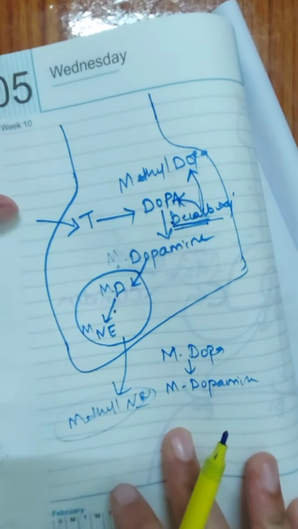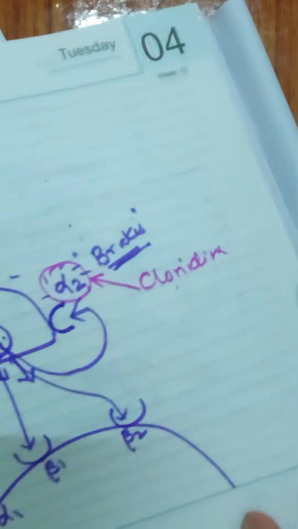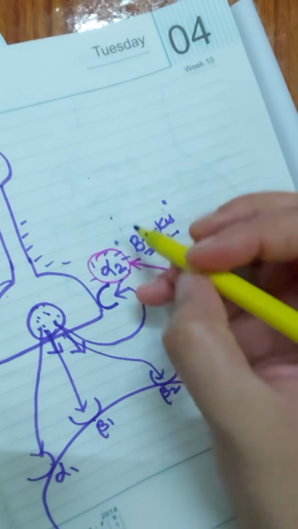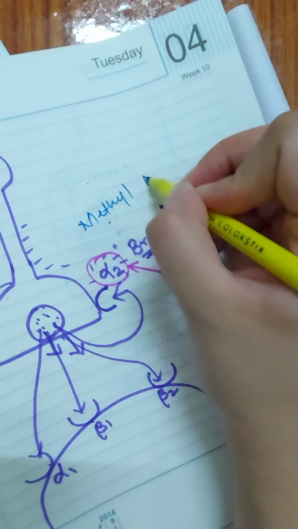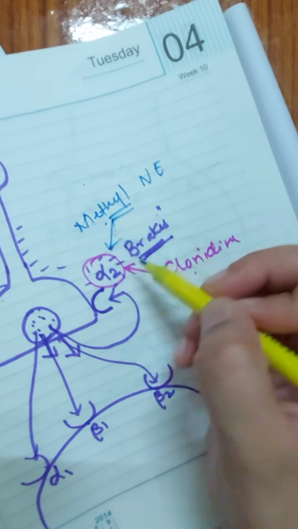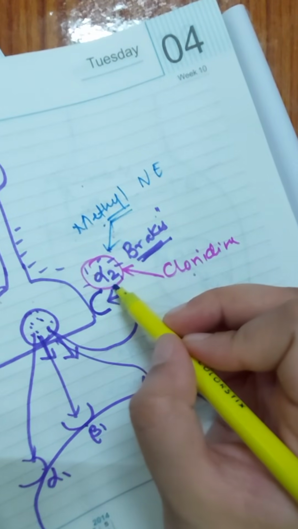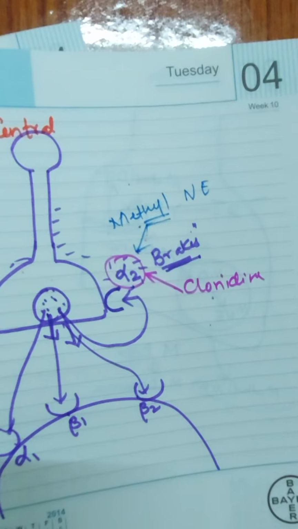Okay, now what will this methyl norepinephrine be doing? This methyl norepinephrine is a potent agonist of the alpha 2 receptor. Like clonidine, it also causes activation of the alpha 2 receptor. Activation of the alpha 2 receptor means activation of the brakes, and when brakes are applied, the vehicles are stopped.